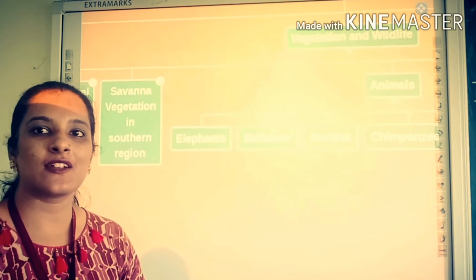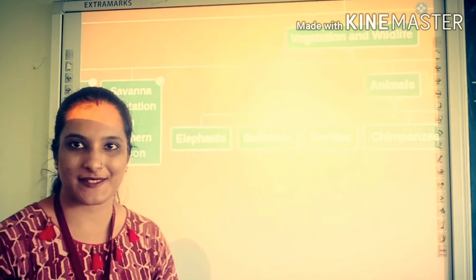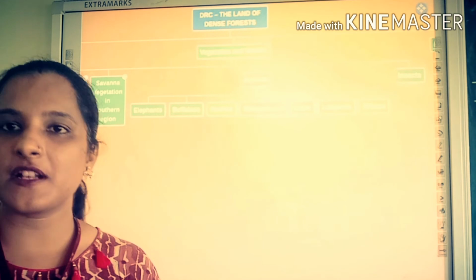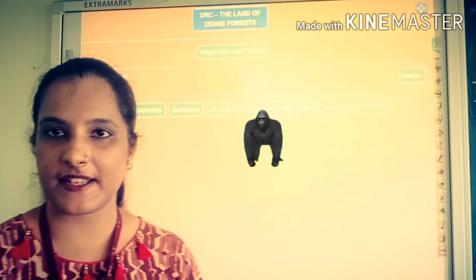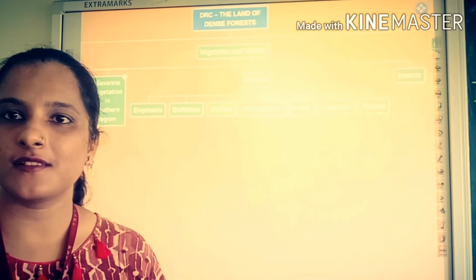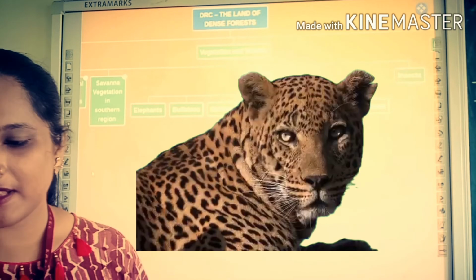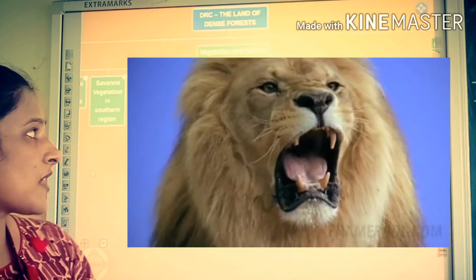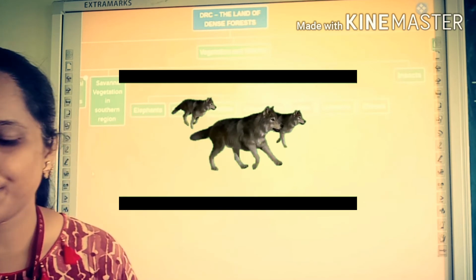So human beings or any animal, its prey will not be able to notice it. So in the tropical rainforest, elephants, buffaloes, rhinoceros, gorillas, chimpanzees and so many animals are living. Whereas in the savanna region, leopards, lions, giraffes, rhinoceros, wolves, elephants are living.